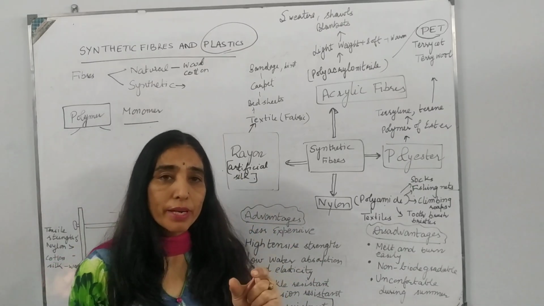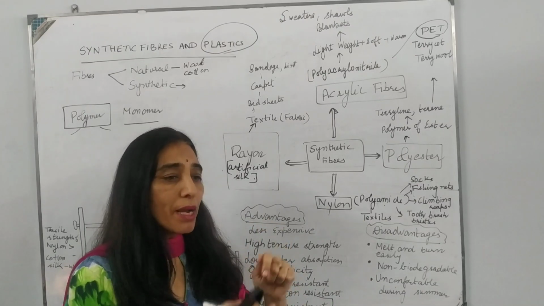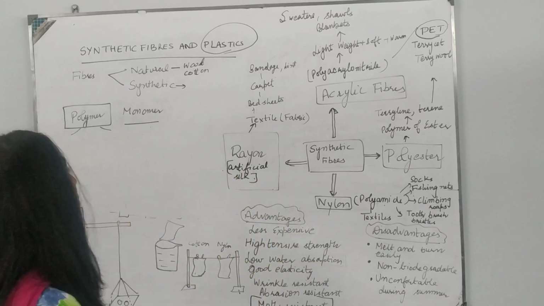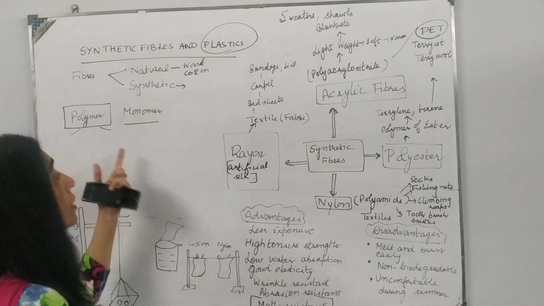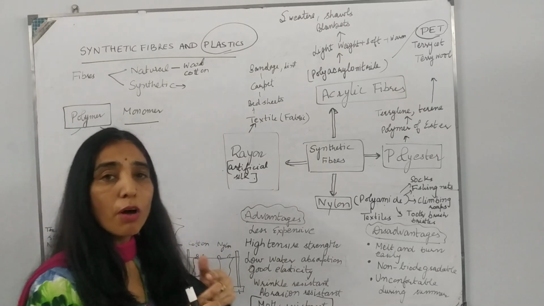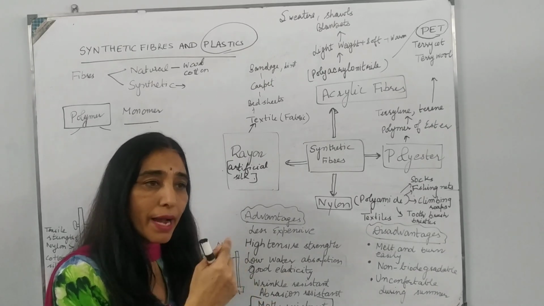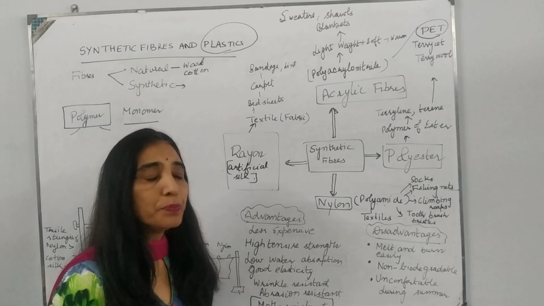Monomer is a single unit which joins end to end to form a long structure which is known as polymer. Polymer is a complex structure which is formed by end-to-end joining of monomers by the process of polymerization. I hope it's clear to you.